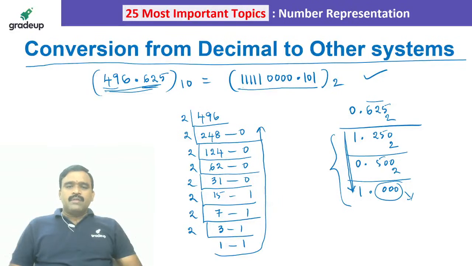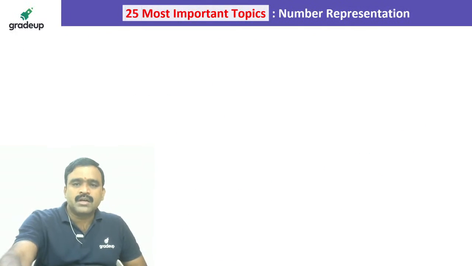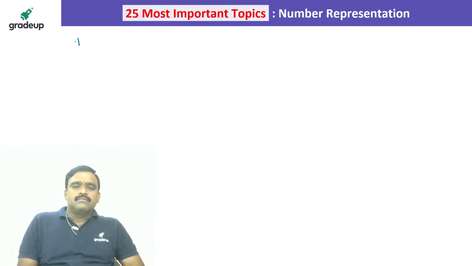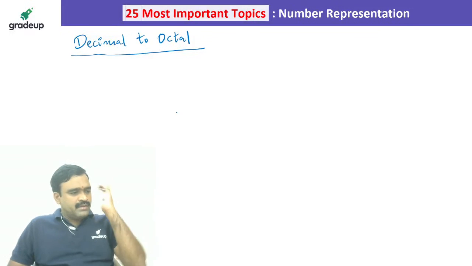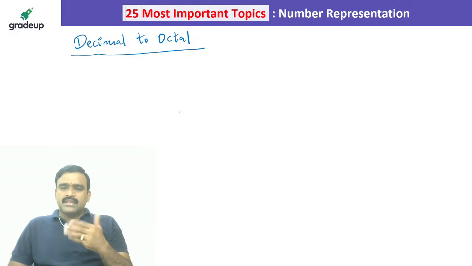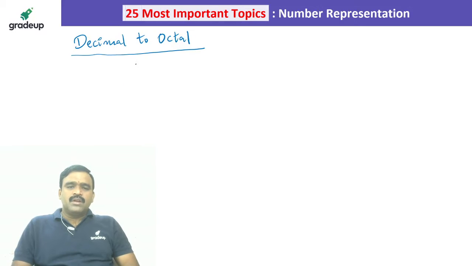Exactly. Okay. Now coming to one more example. So this is the example I took for binary. Similarly, decimal number to octal, one example I will tell you. Okay. Conversion from decimal to octal. Decimal number system to all other systems. So to which number system you have to convert, you have to divide with that number. For example, I wanted to convert it to octal, so I have to divide with 8. If you wanted to convert it to hexadecimal, you have to divide with 16. That's all.